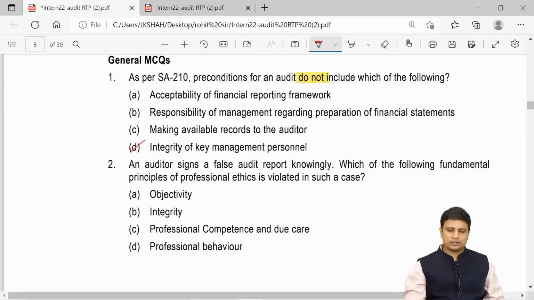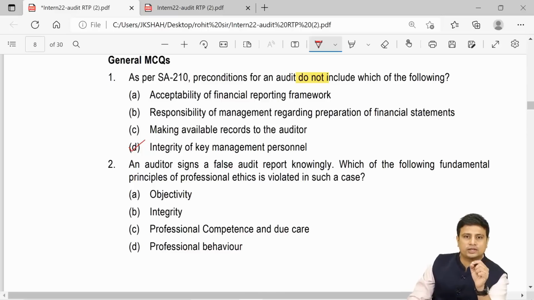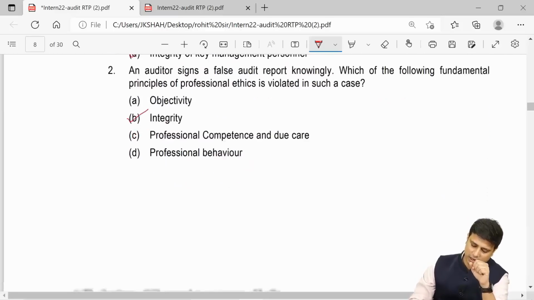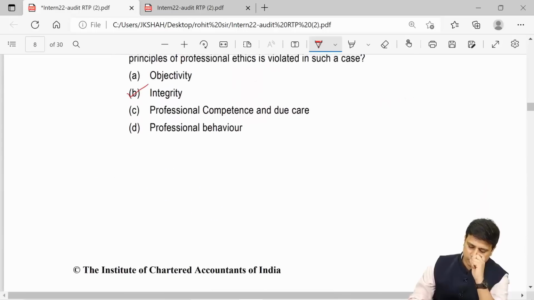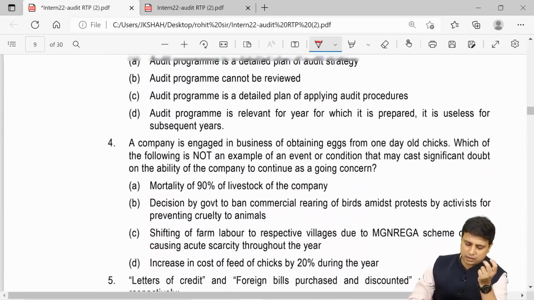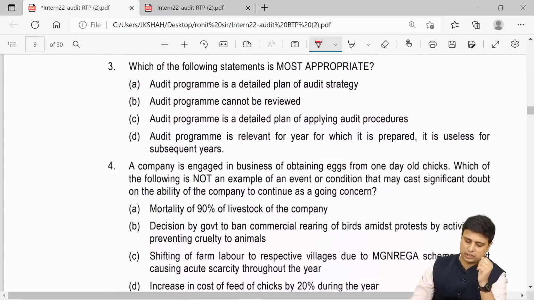Next, an auditor signs a false audit report, knowing it to be false. Which of the fundamental principles of professional ethics is violated here? Objectivity means unbiasedness. Integrity means what? Honesty. My friends, here he was not honest, hence the answer is going to be integrity. So here he has violated integrity. Professional competence and professional behavior do not matter, because somewhere he has not followed integrity.